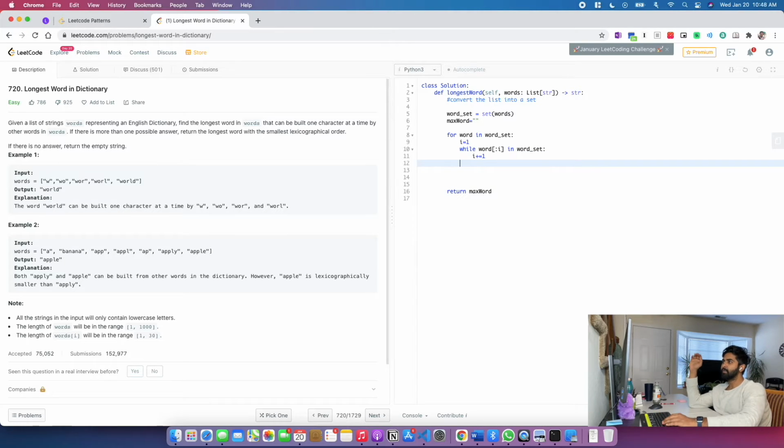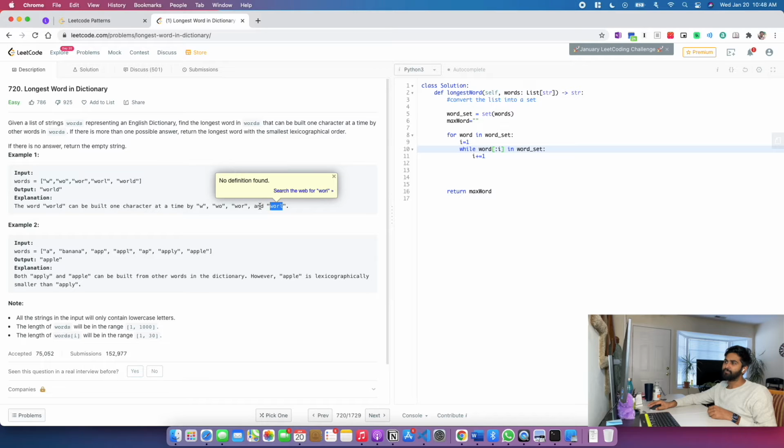I am starting with the first character. If I have W, then I'll look for WO, or is it better if I start with minus 1 character? Ideally there is no difference. If you don't have W, then checking for WO doesn't make sense. And the same way, if you don't have WORL here, then checking for WOR doesn't make sense. So if you don't have at least one of them, you can just stop iterating. I am guessing it wouldn't be any different.